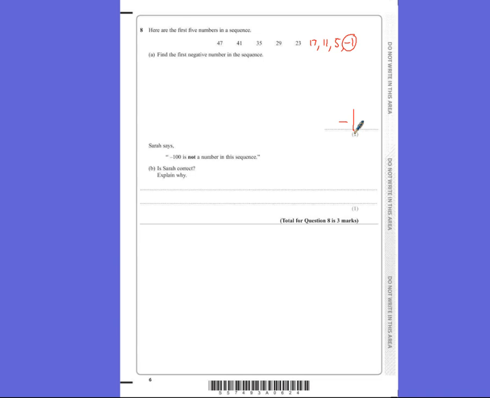Sarah says that negative 100 is not a number in the sequence. Is she correct? And explain why. So first of all, we need to decide whether she's correct or not, and in this case she is. So yes, it's not in the sequence because minus 100 is even. All the other numbers are odd. So it's really important you look for a nice easy reason. Don't just continue the sequence on down to minus 100 because that will take up a lot of your time in your exam.